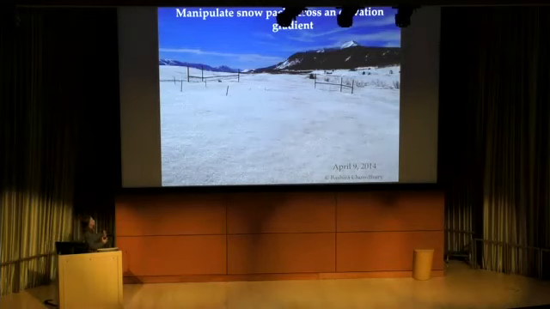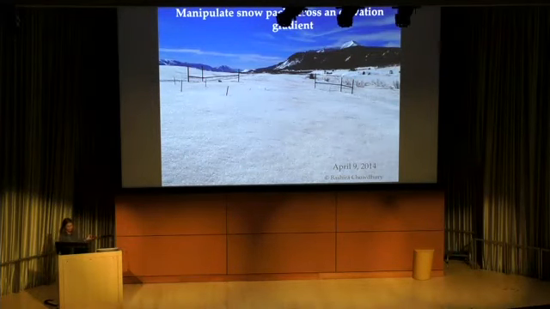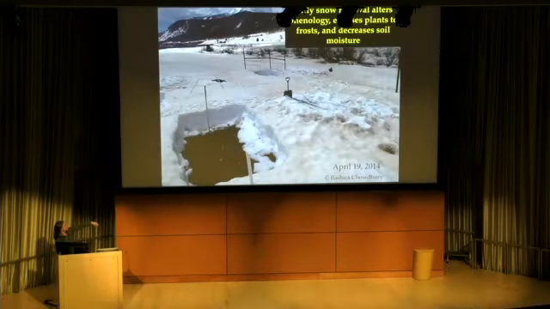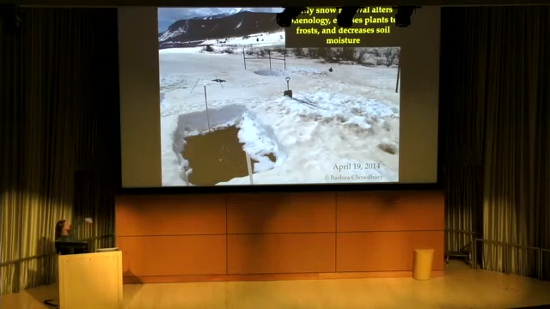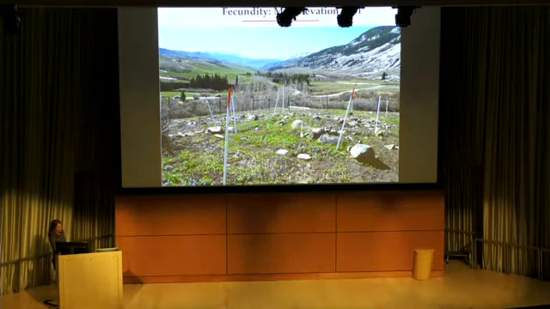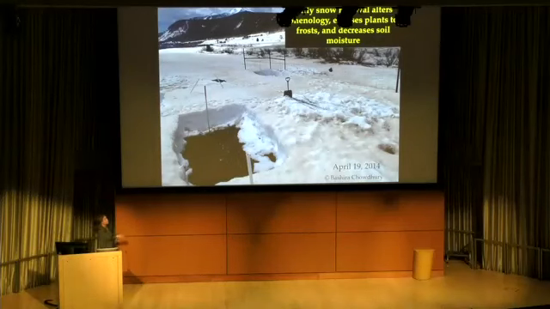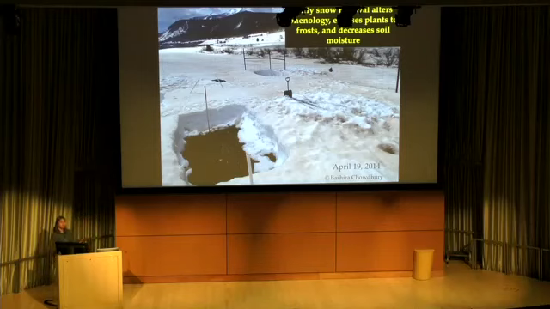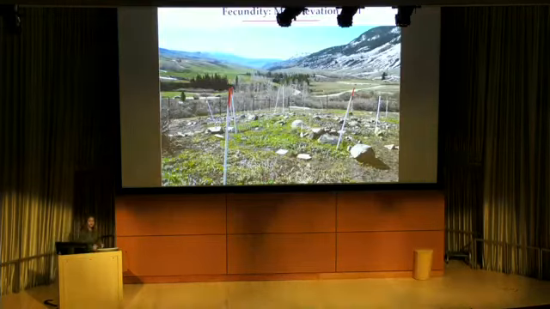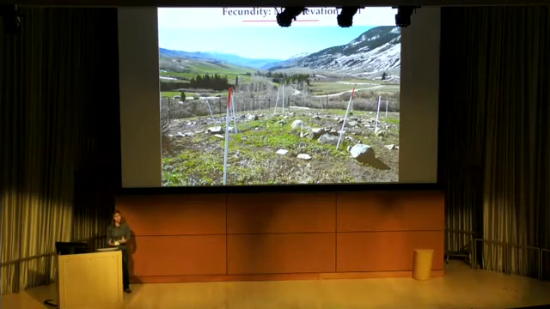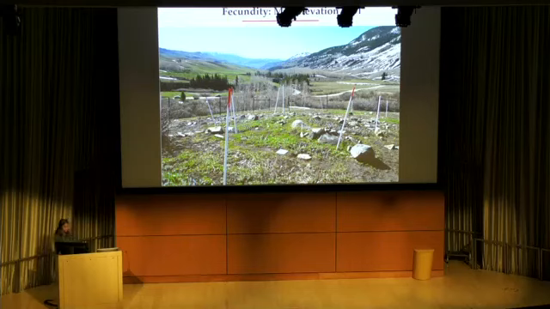So what I didn't tell you before is that we've actually been manipulating snowmelt across this elevational gradient. This is one of our sites immediately before snow removal. This is 10 days later, where you can see snow is melted out in those removal plots. Early snow removal alters plant phenology, flowering phenology, germination phenology. It exposes plants to frosts that they never would have experienced before because they would have been insulated under a blanket of snow. And it decreases soil moisture. So we can look back at the fitness ramifications of this snow removal treatment, which is a really good way of simulating climate change in this region.